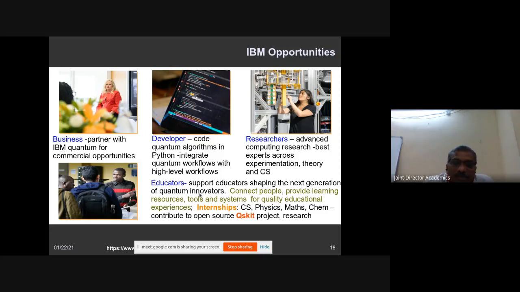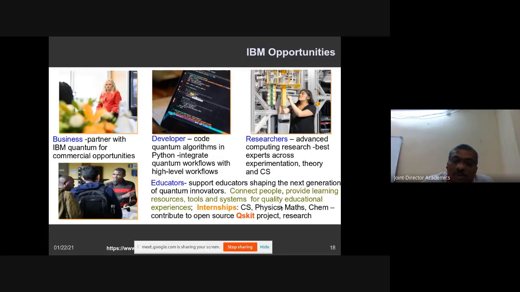And IBM is also providing a lot of opportunities to support educators to shape the next generation of quantum computing innovations. It will connect the people, provide learning resources, technologies, tools and systems. It will also provide hardware resources for professional education, especially in quantum computing. IBM is providing internships for computer science, physics, mathematics and chemistry people. You can make use of those services, as well as contribute, because IBM is also working in the spirit of an open source model.